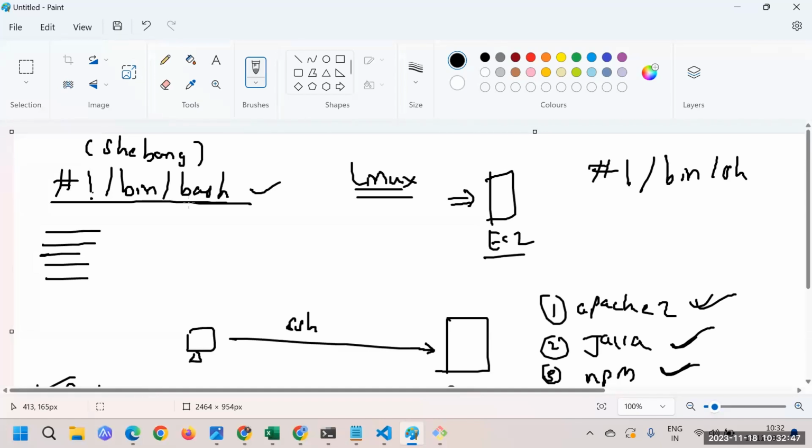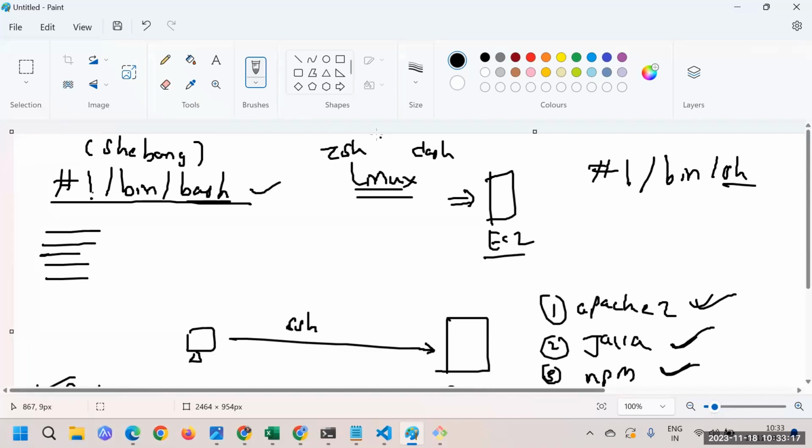It is telling us that we have different interpreters on a Linux machine. Bash is one, sh is one. If you have used a Mac operating system, there we have something called ZSH. Apart from that, we can have dash. So we have different interpreter languages, or you can just say different shell types.